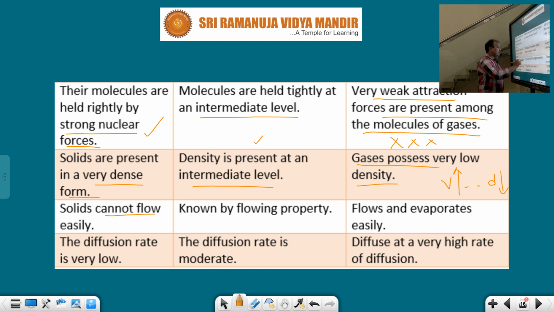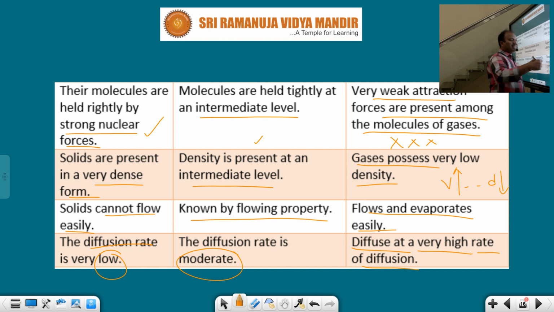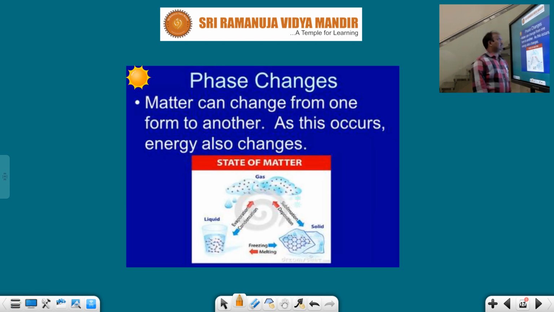After that, solids cannot flow easily, they can be heaped. Liquids are known by the following property: they flow moderately. And gaseous molecules can easily flow and evaporate. That means gaseous molecules move freely in all directions. After that, the rate of diffusion is very low in the case of solids. The rate of diffusion is moderate in the case of liquids, which can easily diffuse. And the rate of diffusion is very high in the case of which one, students? Gases.